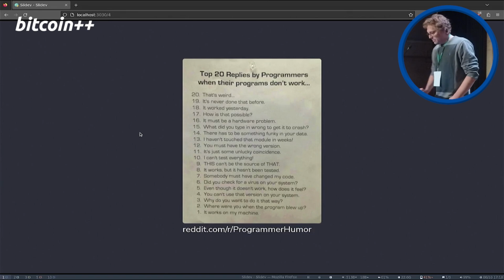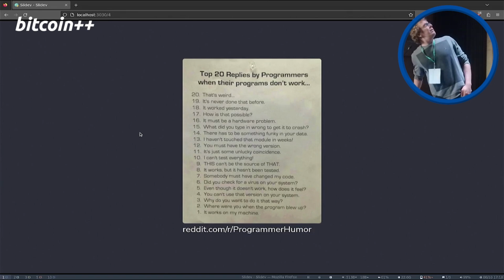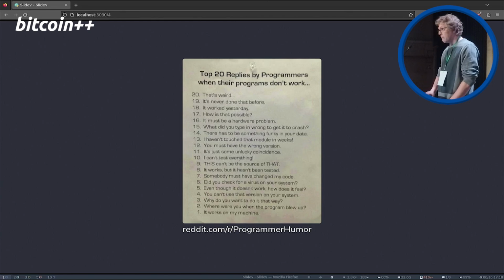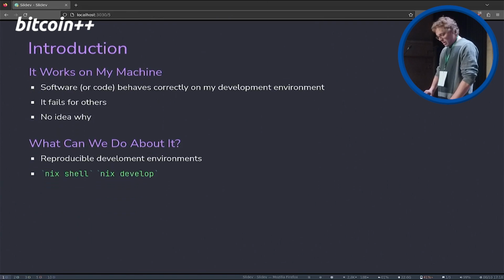Okay, that's a picture. Is it readable? Maybe a little bit. Let's go through some of them. That's the top 20 replies by programmers when the programs don't work. Some of them are, for example, number 18, it worked yesterday. Heard this before. How is that possible? Heard this before. It must be a hardware problem. Also heard this before. And some of them we might get rid of today.